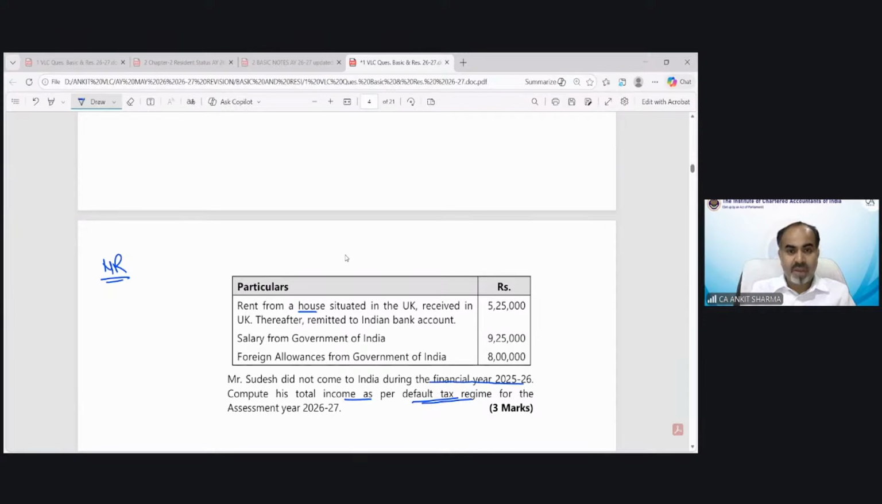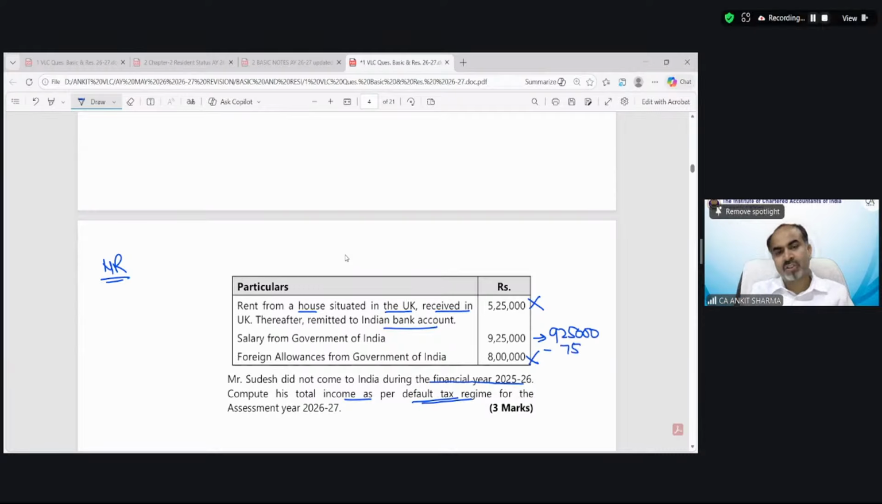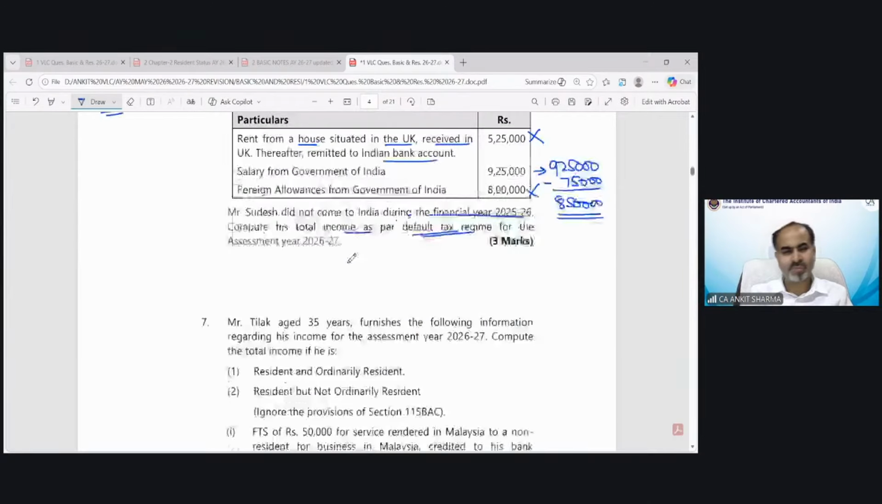So rent from a UK house situated in UK, received in UK, etc. is not going to be taxed for a non-resident. Foreign allowances, all allowances and perquisites are exempted. Only basic salary is going to be taxed. This would be regarded as deemed to arise from India. And out of this, we can claim the deduction under default tax regime, 75,000. 8,50,000 would be your gross salary, net salary, or your total income. Very simple question.